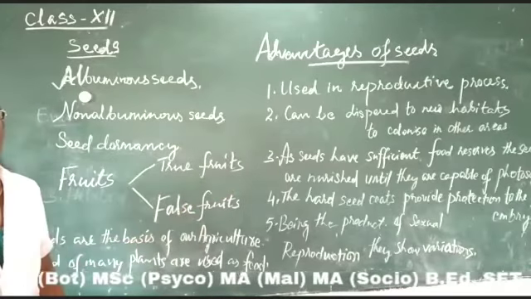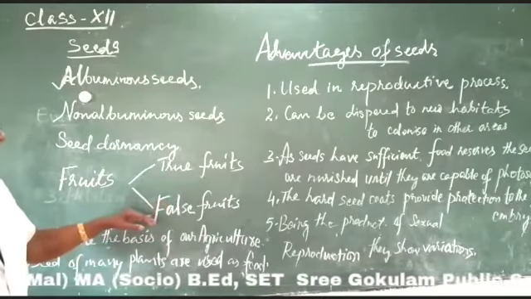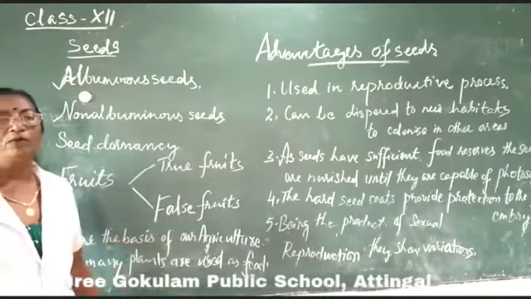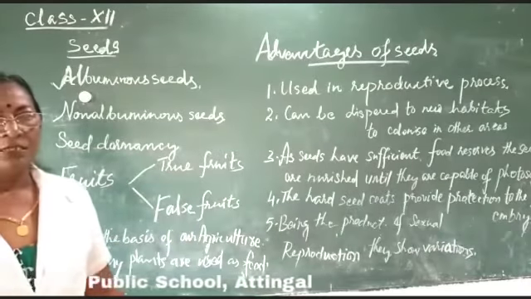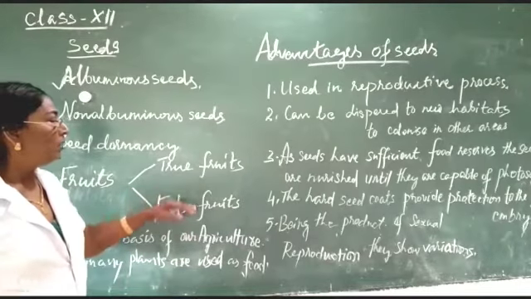But in certain fruits like that of apple, pear, etc., the thalamus also contributes in the formation of the fruit. Such fruits are called false fruit.